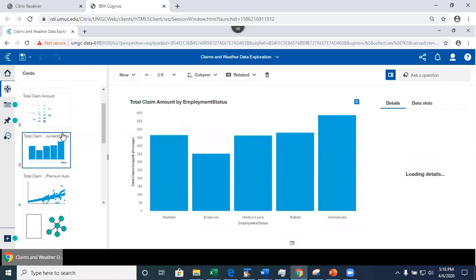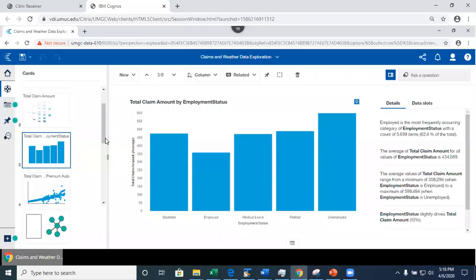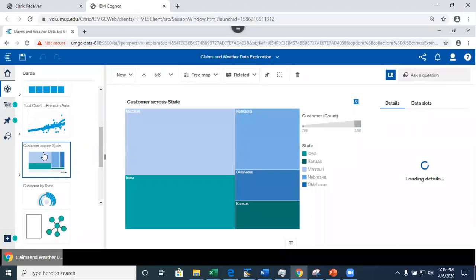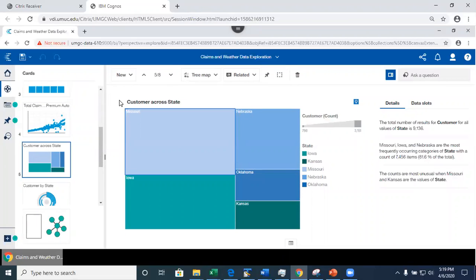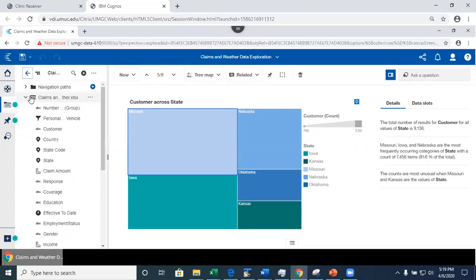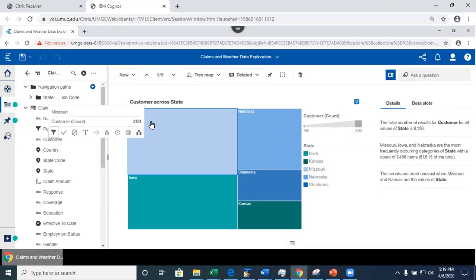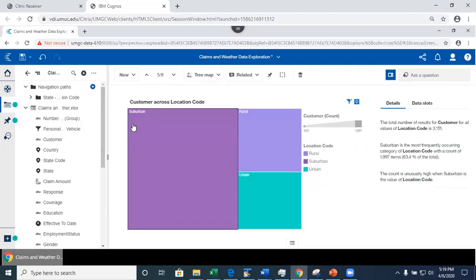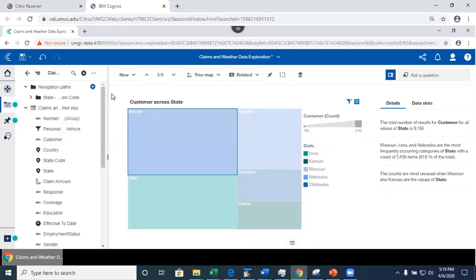So this is my employment status. Let me see. I'm gonna pick something that has state in it. Okay, so this is one with the state. And also notice that in here, if I go back to data, I have this navigation path created, which allows me to drill down. Like, for example, this is Missouri, right? I can go in and I can drill down. But for some unknown reason, I have it defined in exploration. It's not available outside the exploration, but I'll show you what's going to happen in a second.